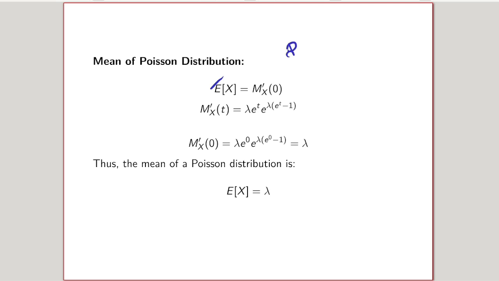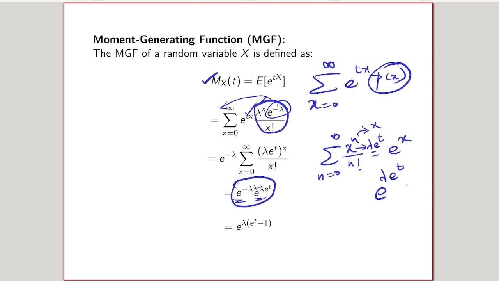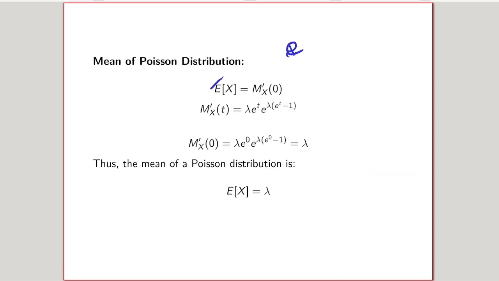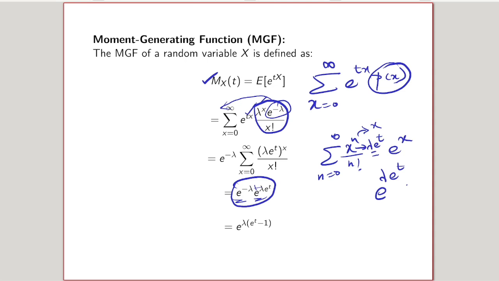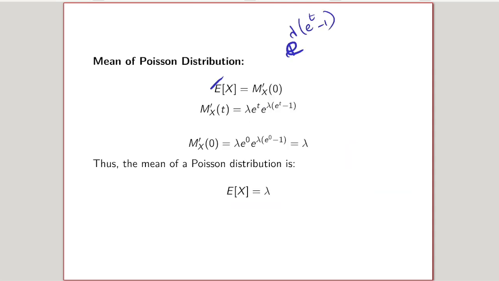We already have Mx of t as e power lambda into e power t minus 1, which is e power minus lambda into e power lambda e power t.